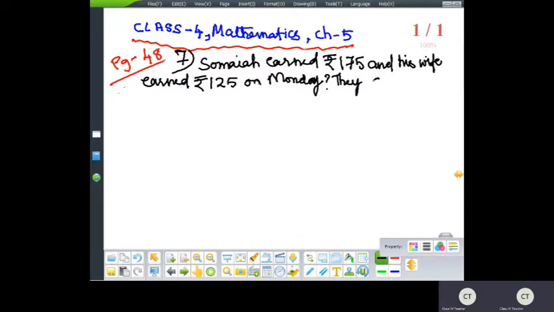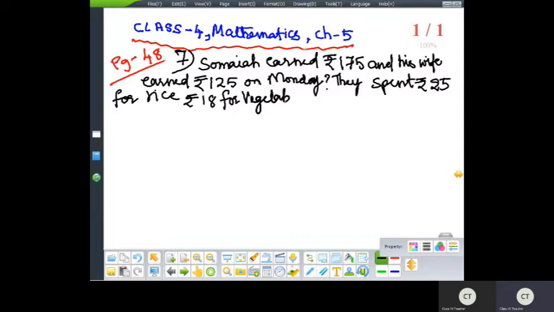On Monday itself, they spent 25 rupees for rice, 18 rupees for vegetables, and 57 rupees for other things.